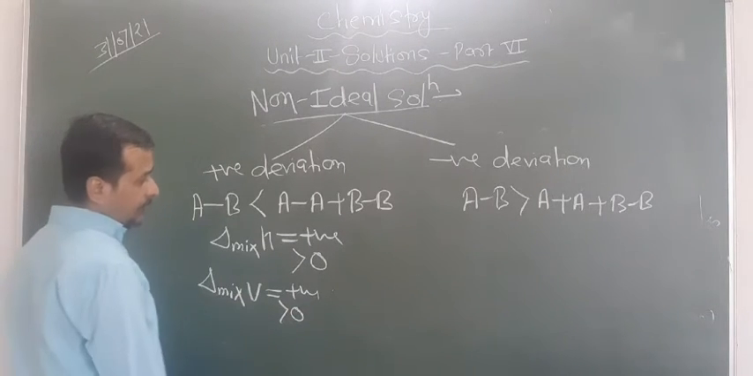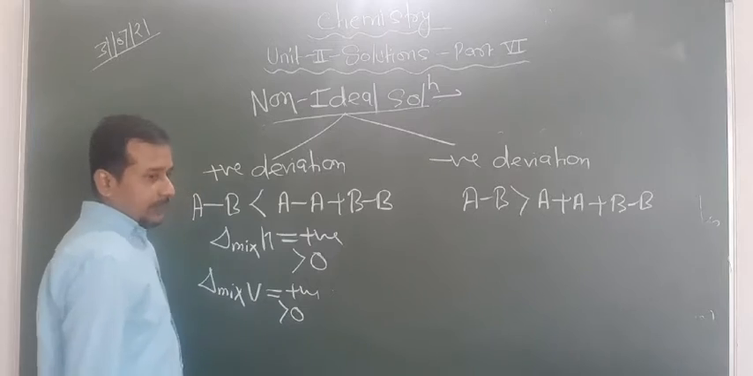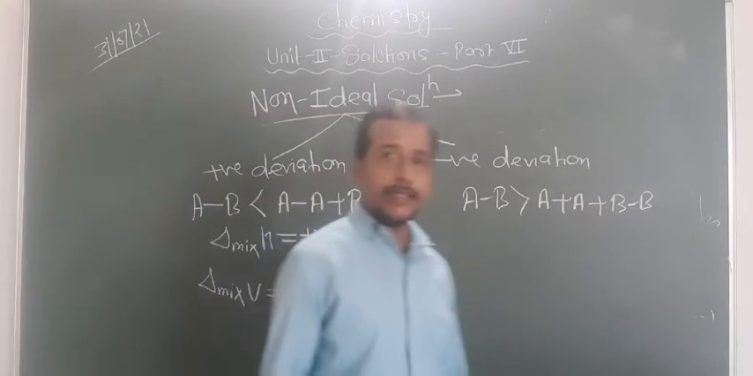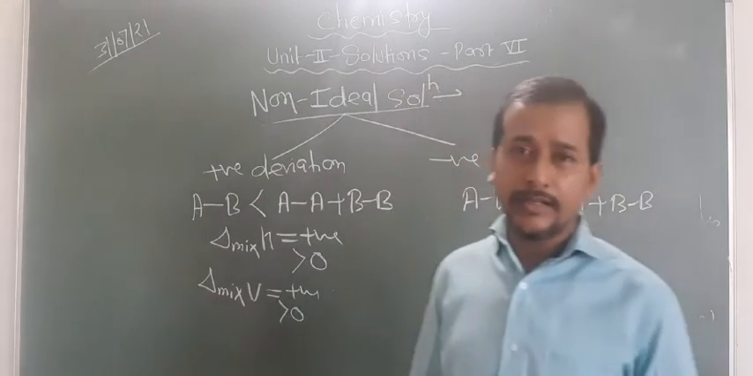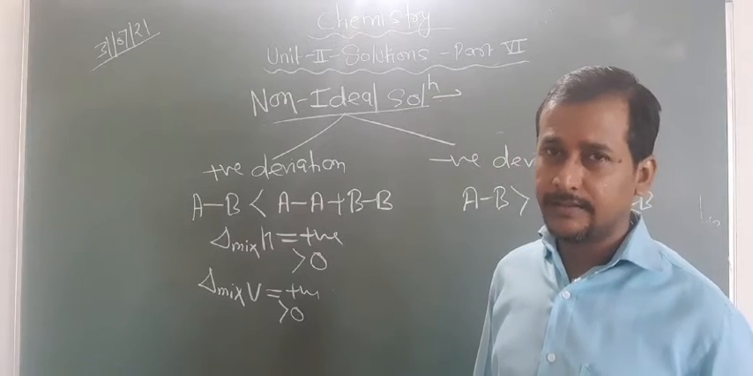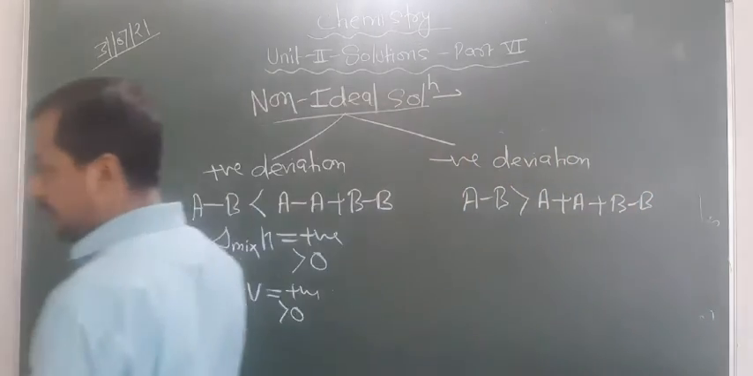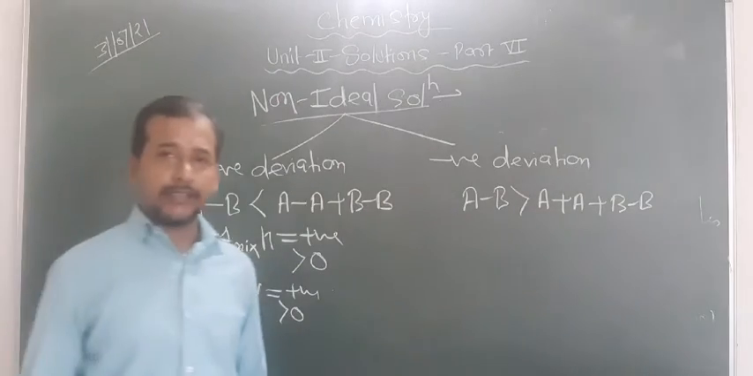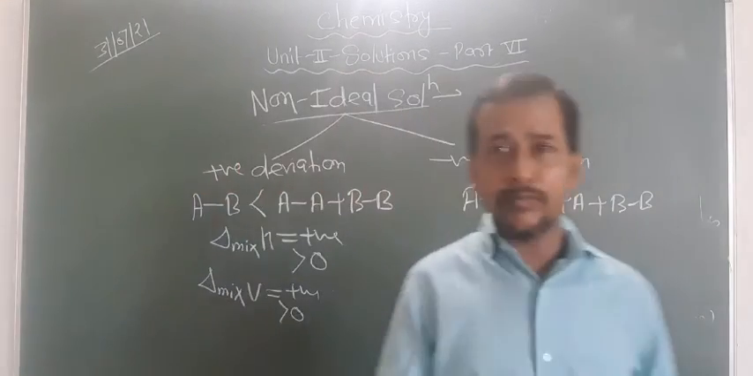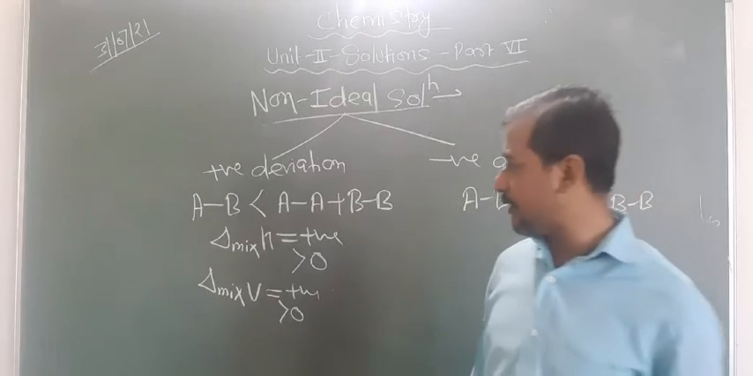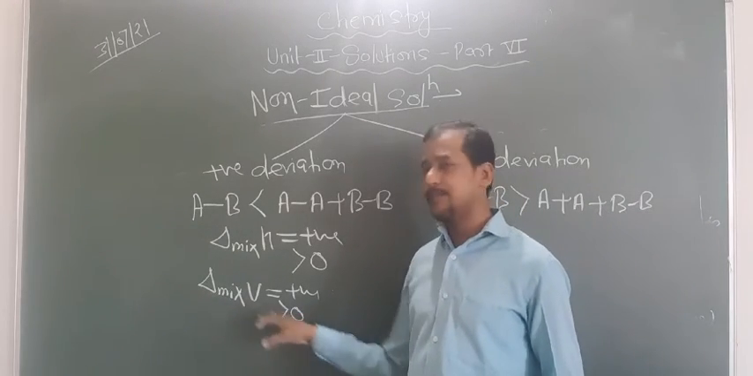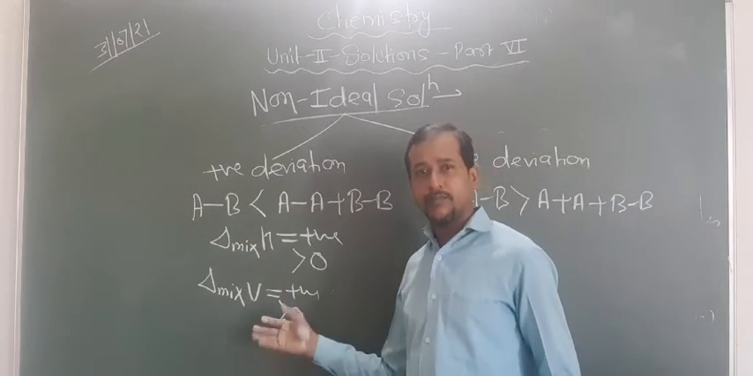Here, just think about that. Take ethyl alcohol and cyclohexane. In that condition, 10 ml cyclohexane and 10 ml ethyl alcohol are taken. Now the resultant volume is more than 20 ml. So you can say that this has a positive value, that is, more than 0.